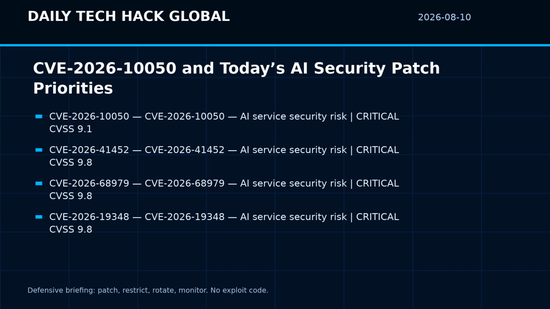The lead item is CVE-2026-10050. NVD describes it as, in Eclipse Jetty, the digest authentication server-side component uses ISO 8859-1 to encode the password as bytes. This was done because the initial specification for HTTP did not specify explicitly a char set, and it was assumed to be ISO 8859-1 for historical reasons.